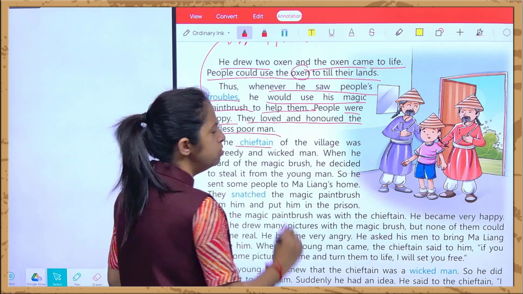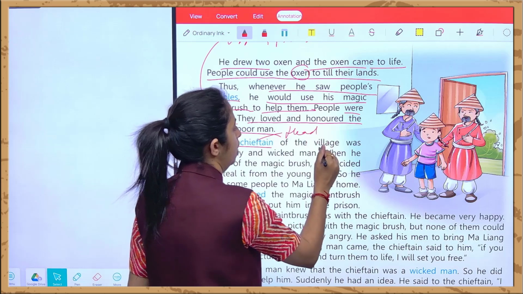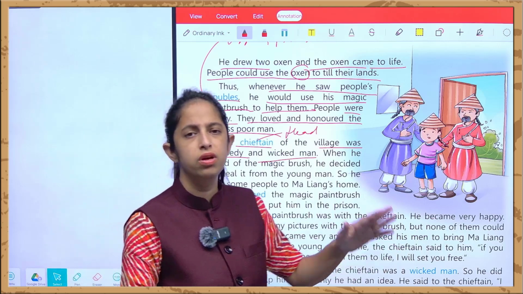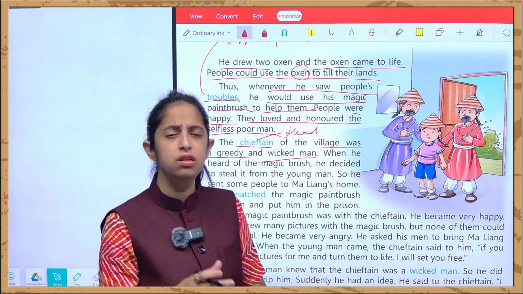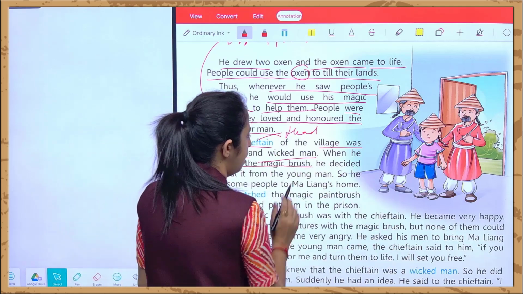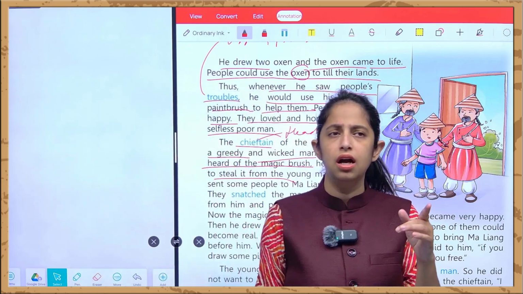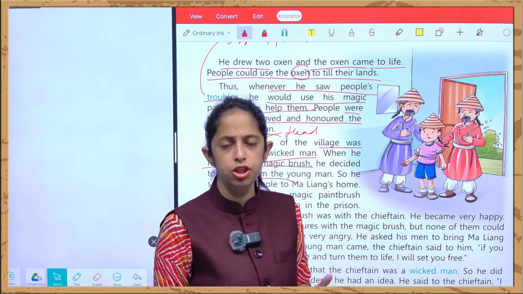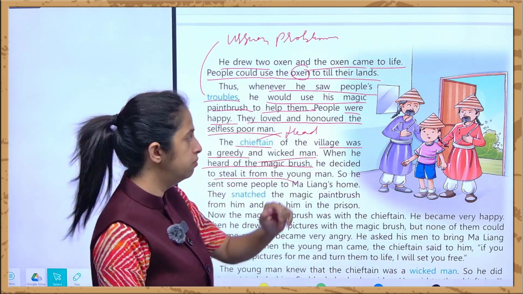The chieftain, who is a chieftain? You can say any head of the village. He was a greedy and a wicked man. See, the chief of the village, or you can say any of the tribe, he was a wicked man. Wicked means बहुत ही ज़्यादा chatur chalak kind of a person. And when he heard of this magic brush, he decided to steal it from that young man. When he heard that this man is carrying a paintbrush that is magical, he thought of stealing that paintbrush from that young man.